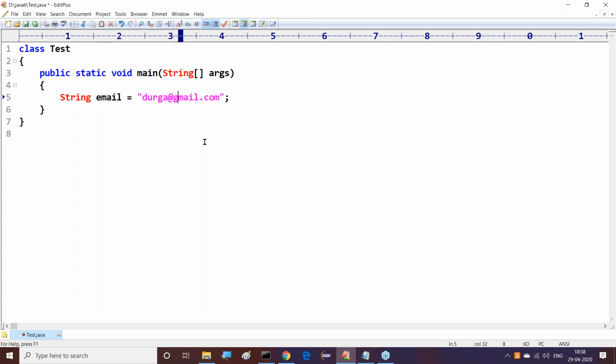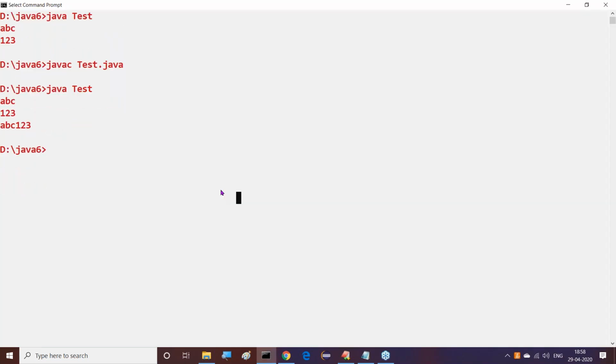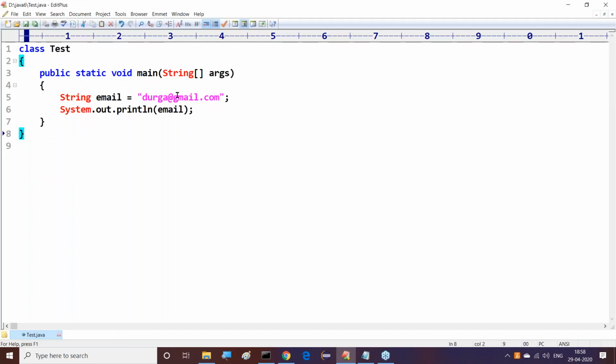I have used a special symbol, the @ symbol. Let me check this. It's possible. We can display these values definitely. System.out.println of email. We are able to use this @ symbol and get the output.